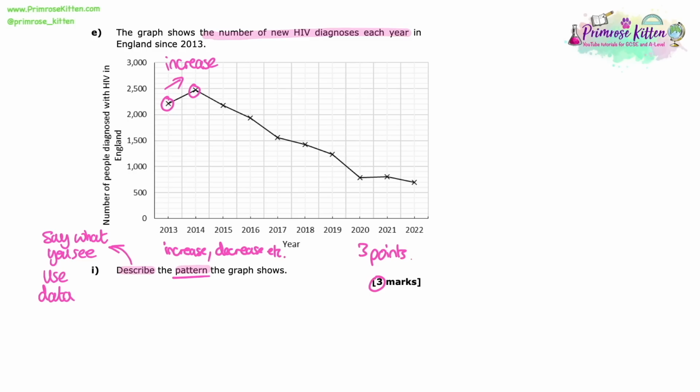So between 2013 and 2014, we had an increase. And then after that, we had a pretty steady decrease from 2014 to 2022. And that decreased from about 2,500 all the way down to about 700. So this is 2 things we can say. We can talk about the increase, then we can talk about the decrease, but we need to put at least one data point in there, like from 2013 to 2014 for the increase to get that extra point.